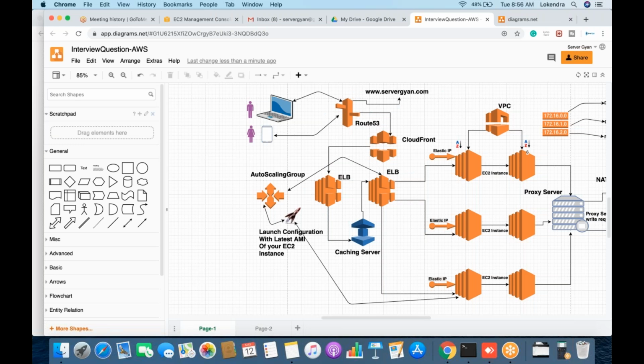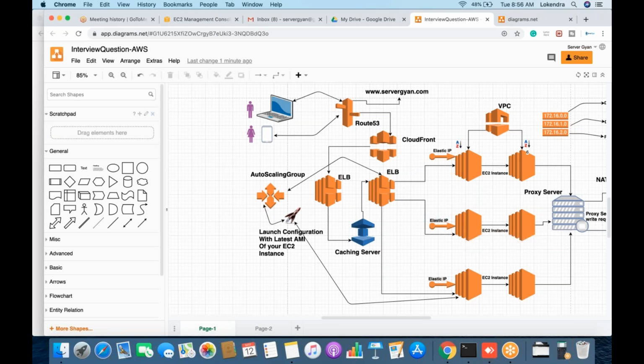Then after that we have a load balancer here. This is an application load balancer where we have multiple target groups. Say I have a domain servergan.com, so rather than using www, I can mention admin.servergan.com. If a request comes, I will place a rule here that if the request is coming from admin.servergan.com, it should be forwarded to this particular target group. Fine. If the request is coming for maybe app.servergan.com, it should be forwarded here.